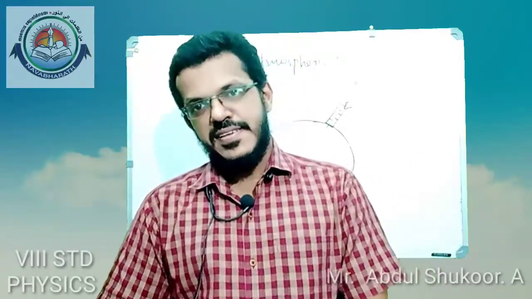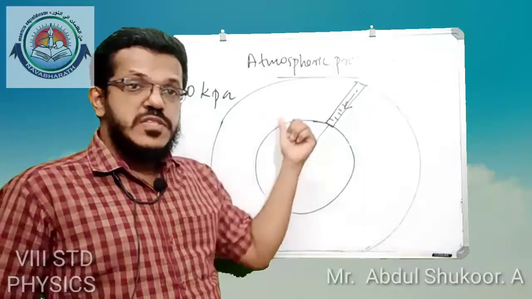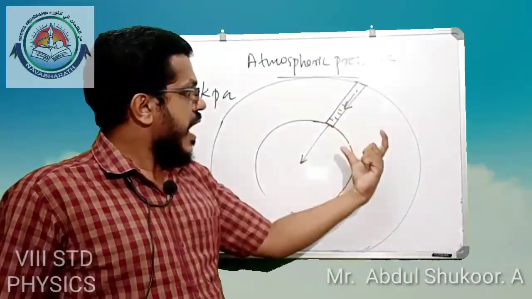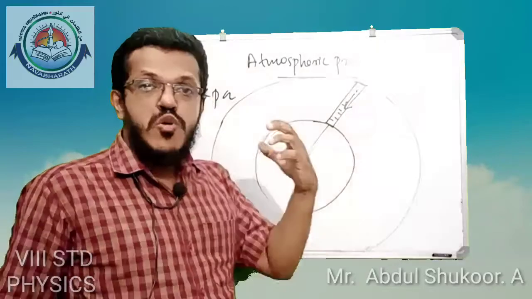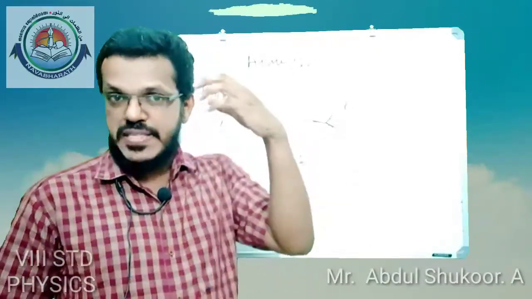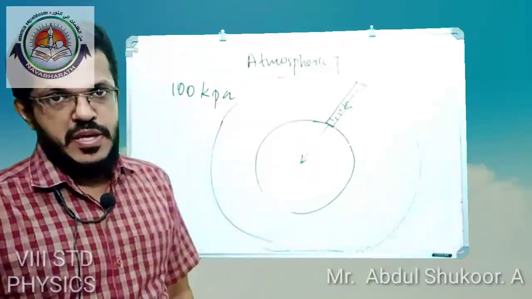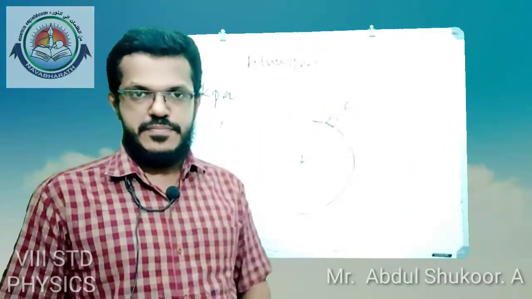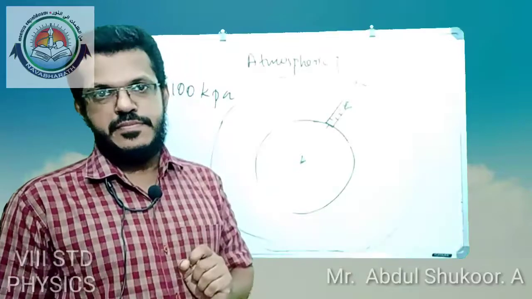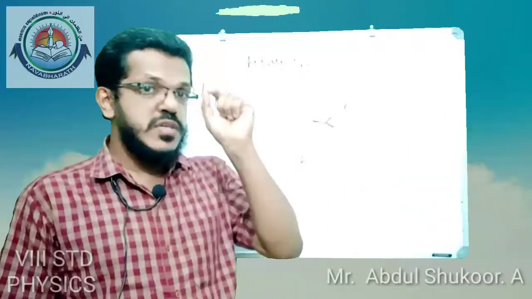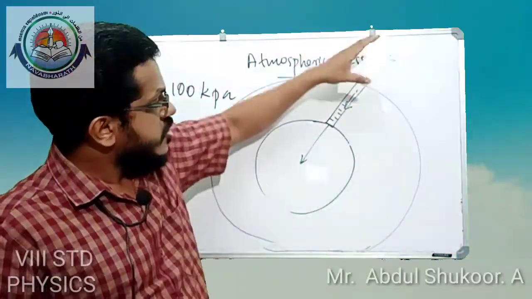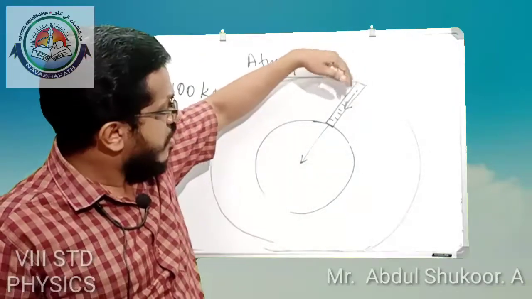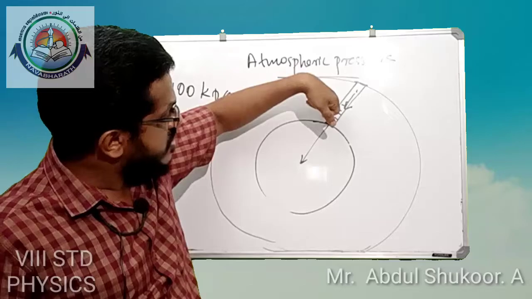Do you understand? Again, if you observe this figure, where will the atmospheric pressure be at its maximum? Where will be the highest atmospheric pressure on the earth? We know that atmospheric pressure is the total weight of the air on a unit area of the surface of earth.